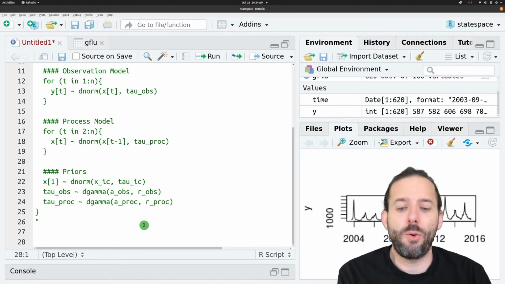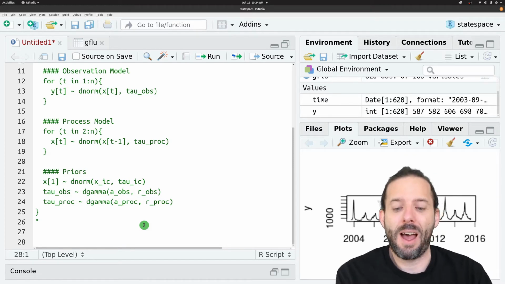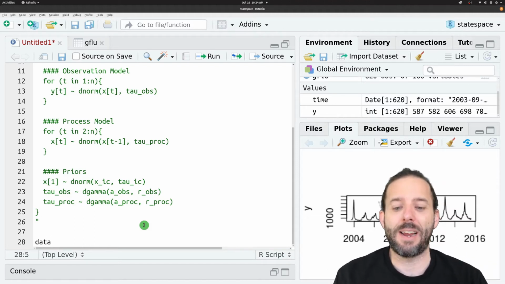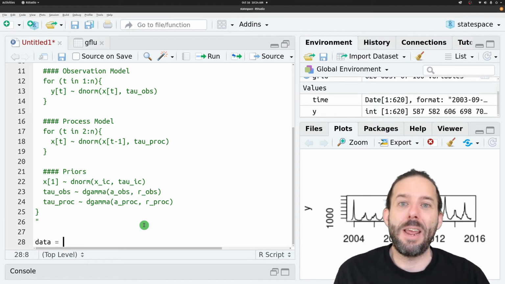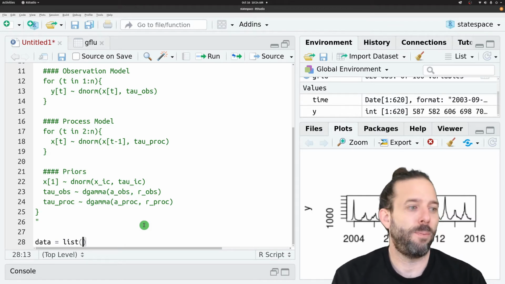In addition to that model, we also have to pass JAGS information on the data that it's going to be fitting to and any other information that it needs. And we're going to do that by creating a data object. And we pass it a named list with the information that it needs. And so we use the list function.